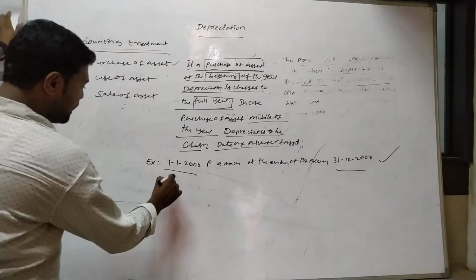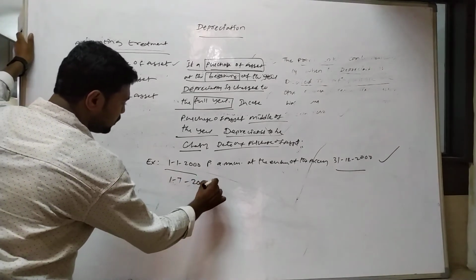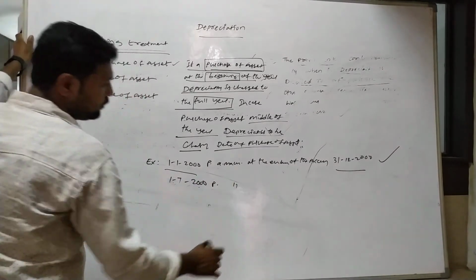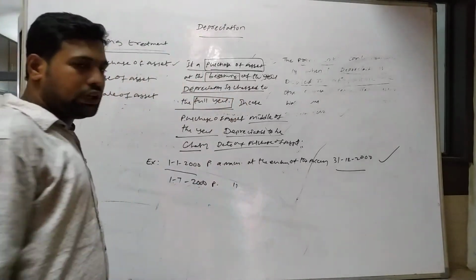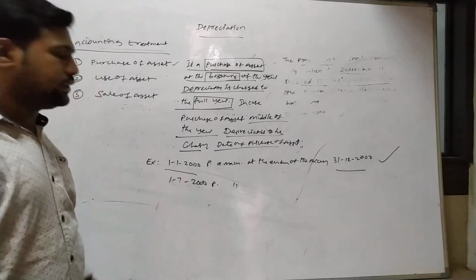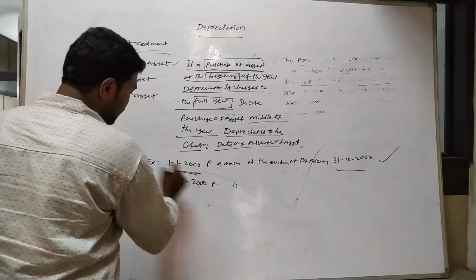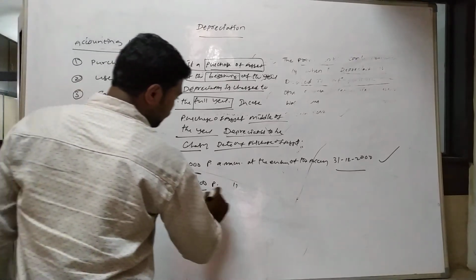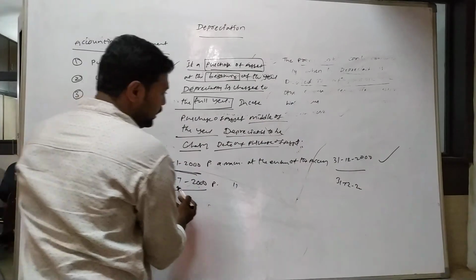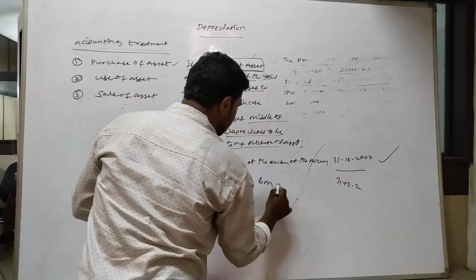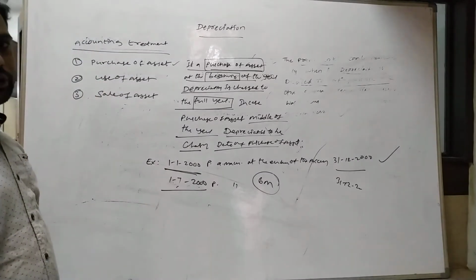Now 1st July 2000, purchase a machine in the middle of the year. Now charged only for the 6 months. Now starting, now ending 31st December. July to December, only 6 months. Only 6 months charged to depreciation.